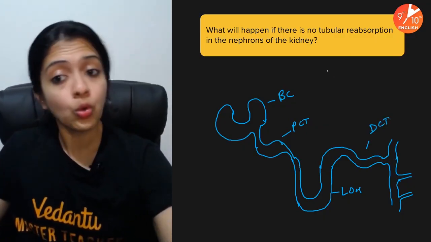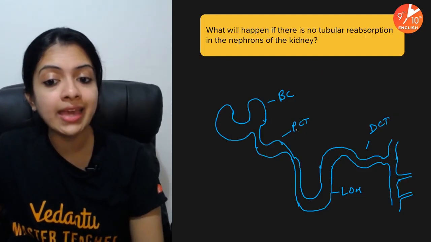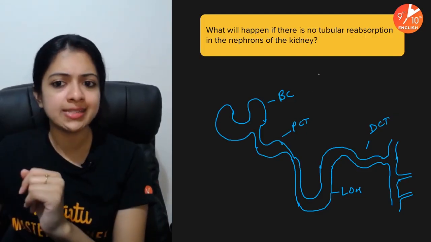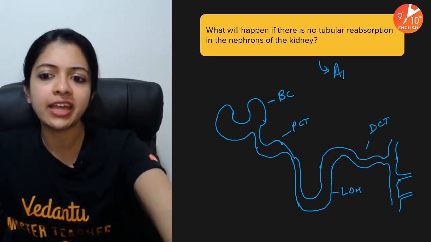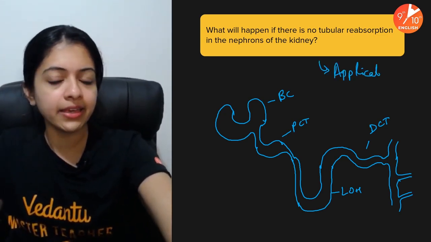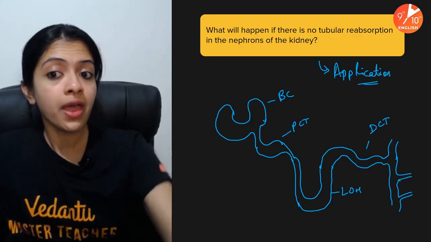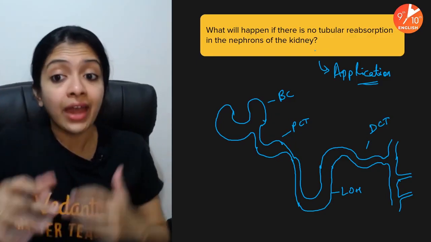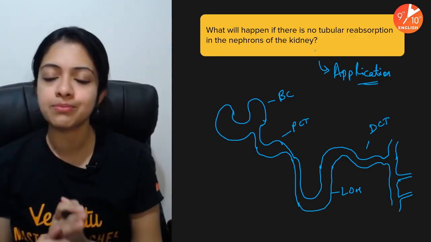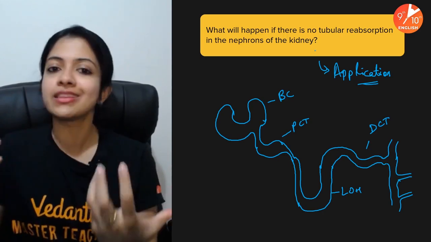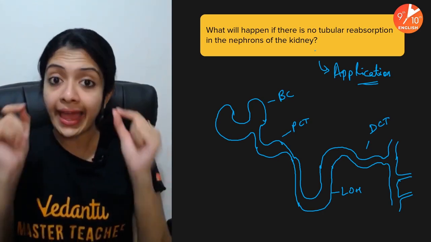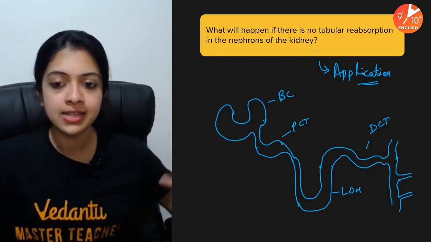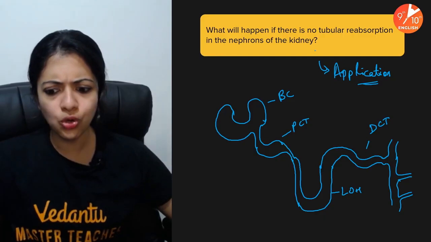Okay. Tubular reabsorption. Most of the tubular reabsorption normally happens in the PCT. Now you must remember what this question is. It's slightly an application level question. Basically, it's not sufficient that you know where tubular reabsorption happens, but also why it occurs and what exactly happens in tubular reabsorption. I think this is why learning in the form of the story, which I always tell you, helps you. When a question like this comes and when you just go back to a story like that, okay, so this